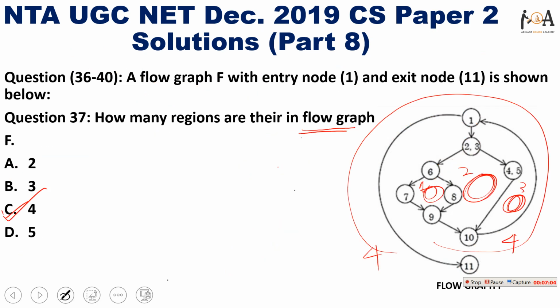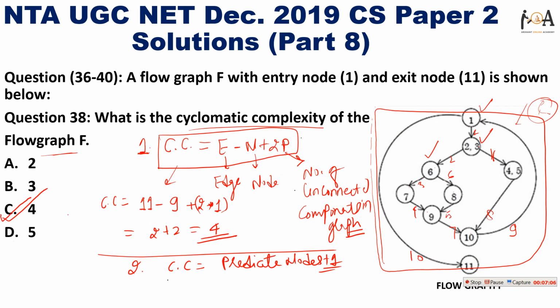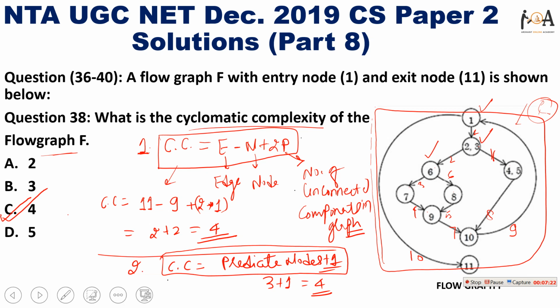We have already solved this. So predicate nodes are 3, just add 1, so 4. So we have solved with the two formulas. Whatever comes easy to you, you can check according to the question, according to the graph, and then you can solve that, right? So the cyclomatic complexity is 4 for this.